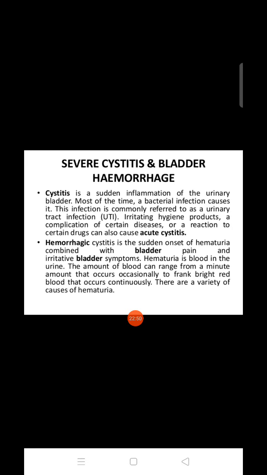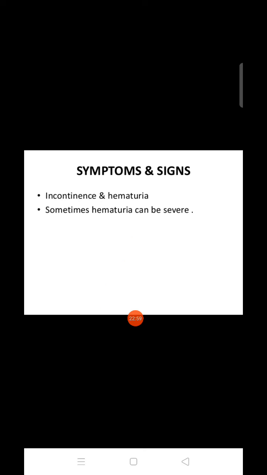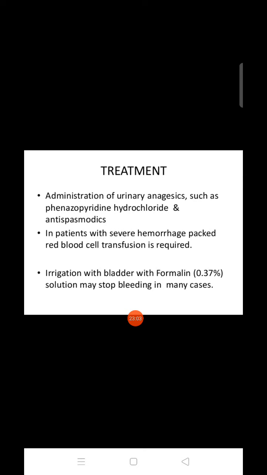Next, severe cystitis and bladder hemorrhage. Severe cystitis is the inflammation of the bladder, and because of this, bleeding also will come out through the urine. Incontinence, hematuria, and sometimes hematuria can be severe.